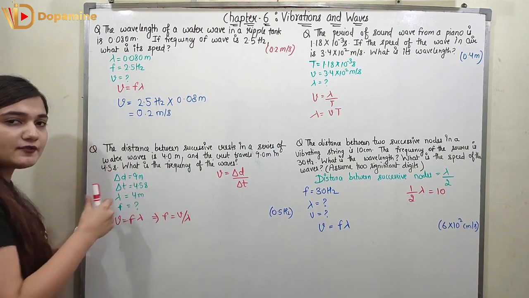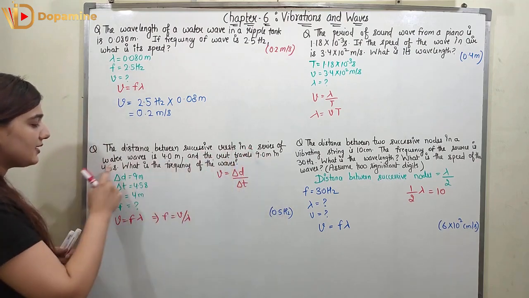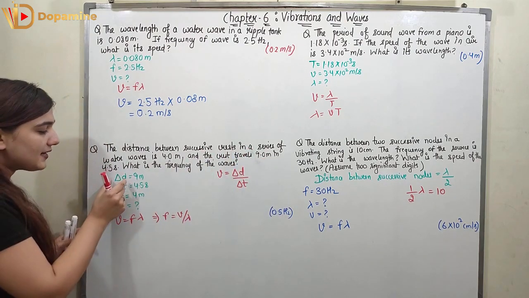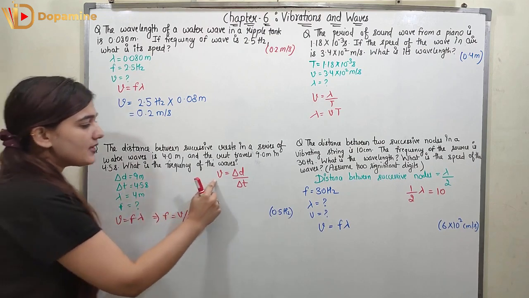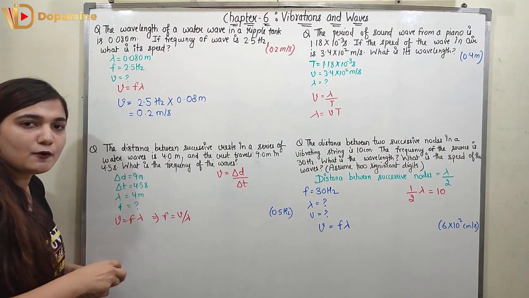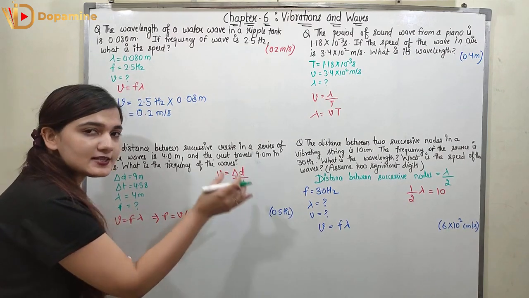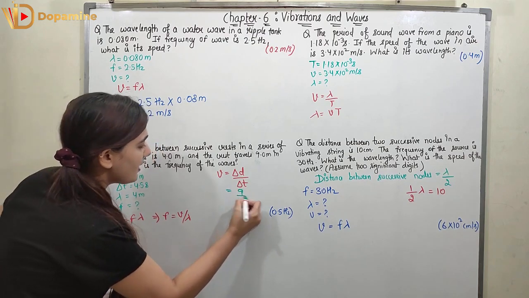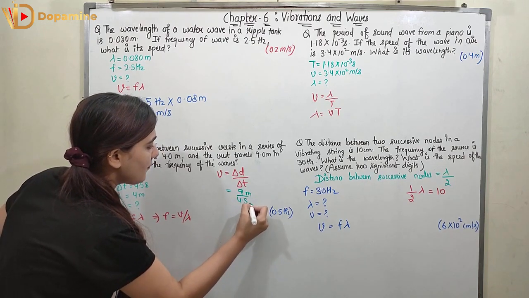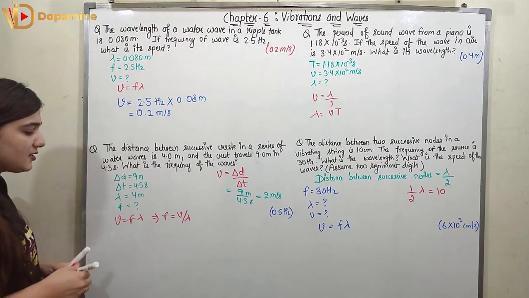So now the speed of the wave can be found out with this statement: it is traveling 9 meter in 4.5 seconds. So delta D is 9 meter, delta T is 4.5 second, so V is delta D upon delta T. I hope you understand, speed is distance upon time, the change in distance upon change in time. So it is 9 upon 4.5, so 9 meter upon 4.5 second will be equal to 2 meter per second, and this is my speed.